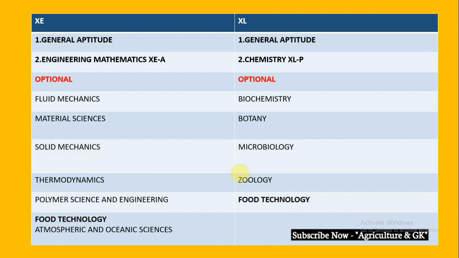The other two sections you have to choose are from subjects like biochemistry, botany, microbiology, zoology and food technology. If you are a food technology student, then you will choose food technology as your first optional paper, and the second optional paper will be from biochemistry, botany, microbiology or zoology. So there will be four sections in your question paper: general aptitude, chemistry, food technology and the other optional paper, according to your area of interest and strength in the subject.